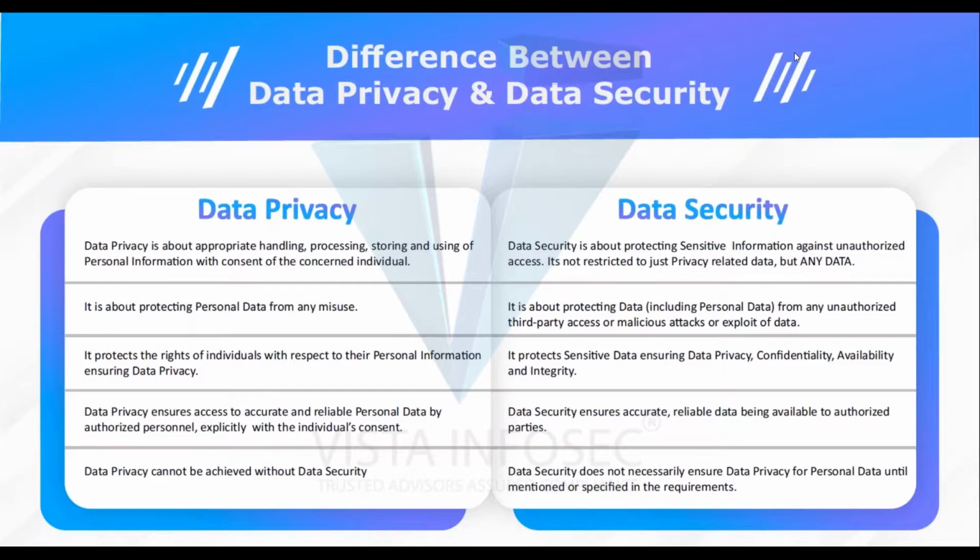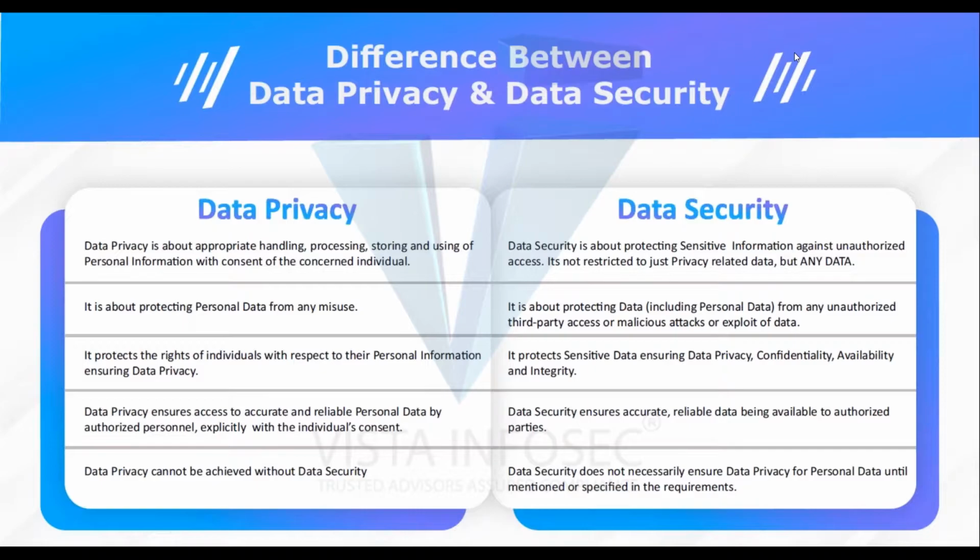Data security, in addition to privacy related data, would also contain information such as company balance sheets, product IPRs, calculations, source code, account information, and client information. All those would come under data security, but might not come under data privacy.